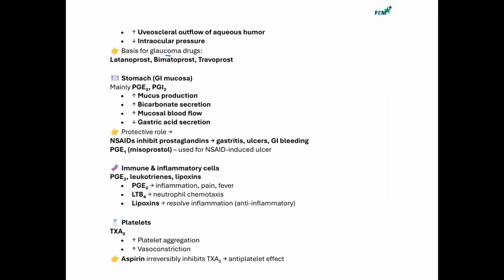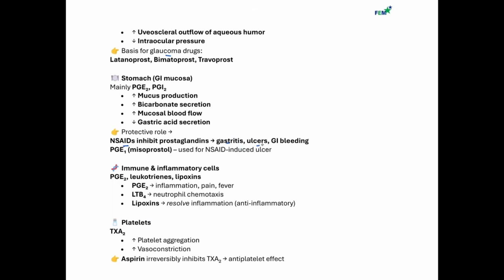Next one is in the stomach, which is in the GI mucosa. So prostaglandin also works there. So we have prostaglandin E2 and prostacyclin. So they increase mucus production, increase bicarbonate secretion, increase mucosal blood flow, and decrease gastric acid secretion. So they are kind of protecting the stomach against those acids. So if a patient is taking NSAIDs, those NSAIDs will inhibit those prostaglandins, and then this protective barrier will not be there anymore. And that could lead to things like NSAID-induced gastritis.